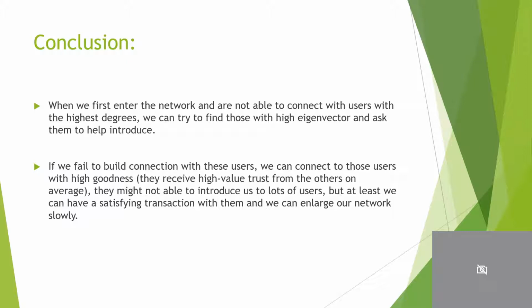we can try to find those with high eigenvector and ask them to help us introduce. Based on what we found in the prediction part, the strength of trust from a high degree user to us would be more predictable, stable, and powerful than when we are introduced by someone that the high degree user has no connection to. And if we fail to build connections with these users, we can connect to those users with high goodness. They might not be able to introduce us to a lot of users, but at least we can have a satisfying transaction with them and can enlarge our network slowly.